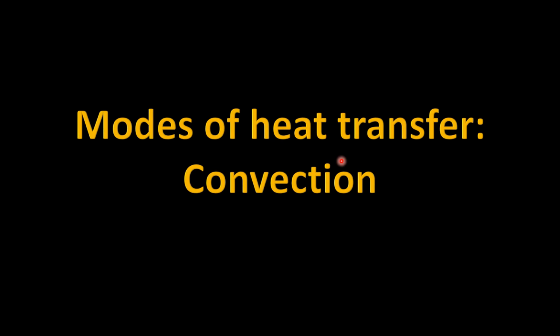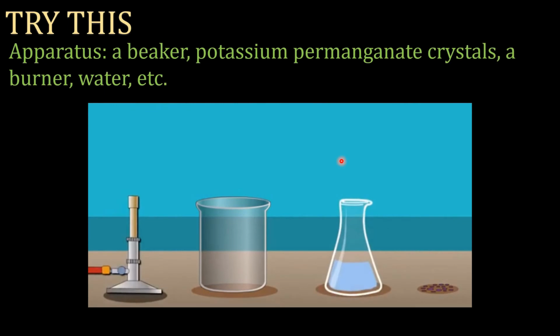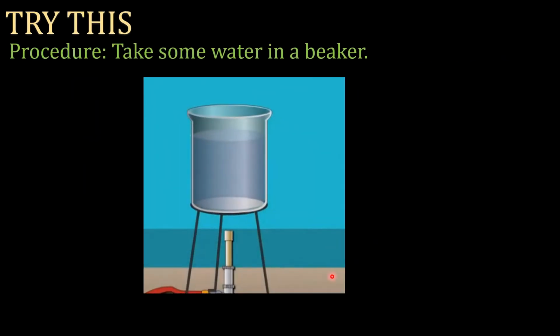Now next, we will understand about convection. Again we will perform one activity. For this we need a beaker, potassium permanganate crystals, a burner, water, etc. Students, first take some water in a beaker.